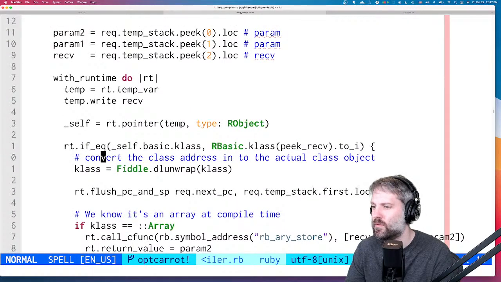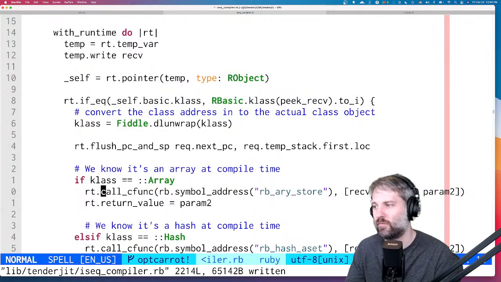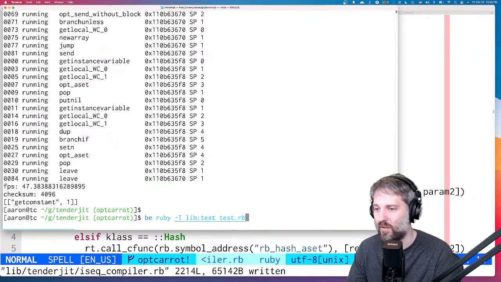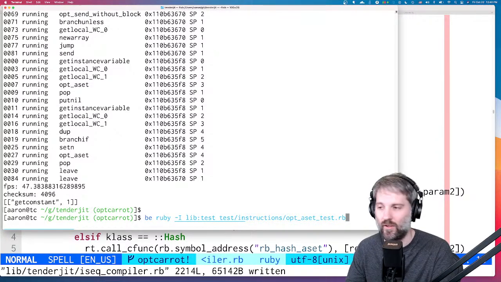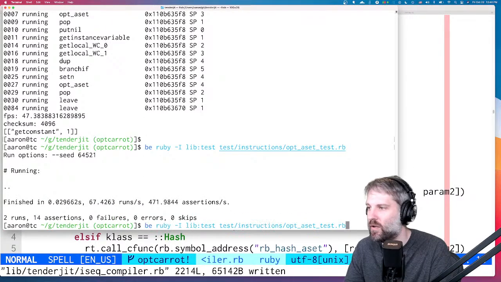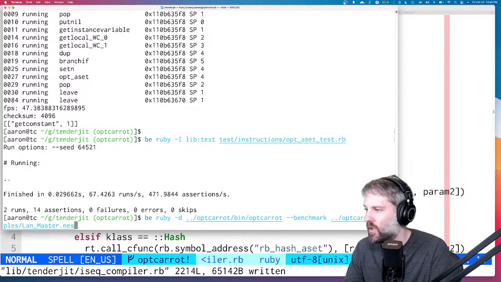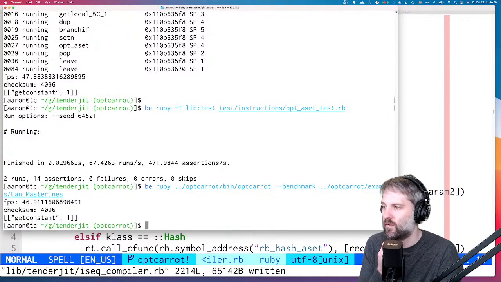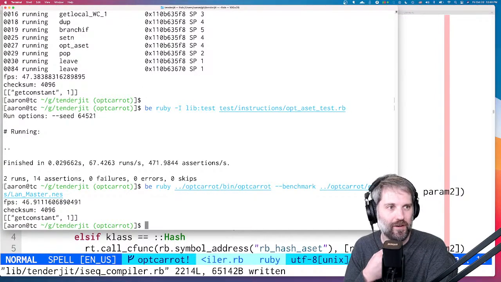Yeah. Okay. Let's run. Well, first let's run the tests, even though apparently they don't test this case, or the tests randomly work, which is kind of suboptimal, but all right. Let's try opt-caret again. $4096. I have no idea what's wrong.